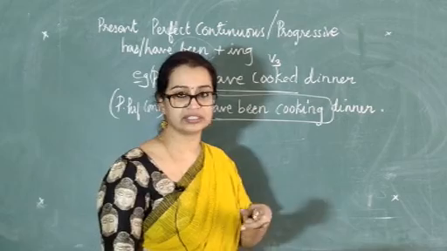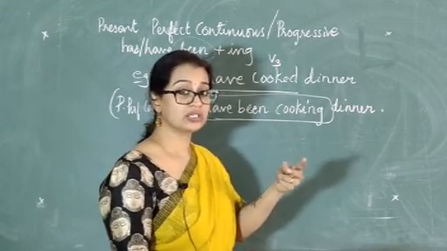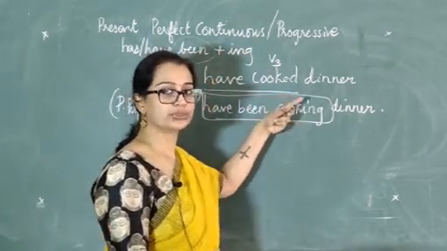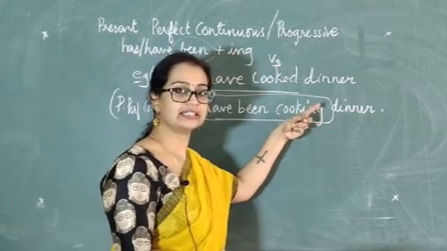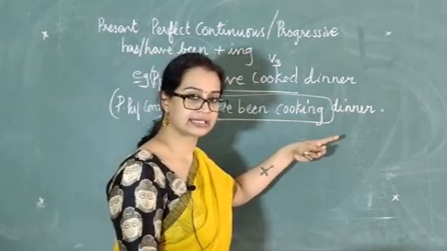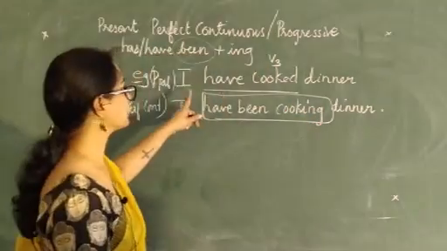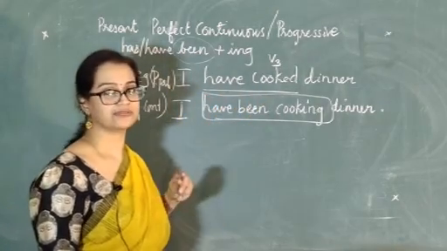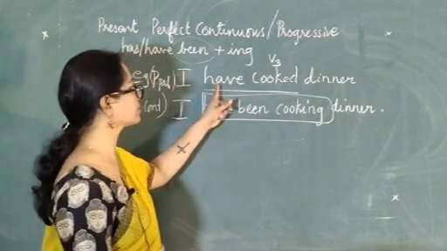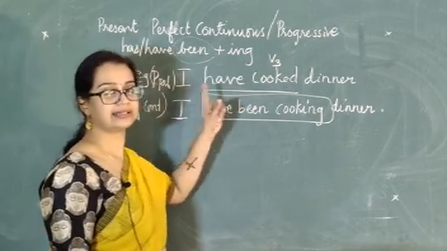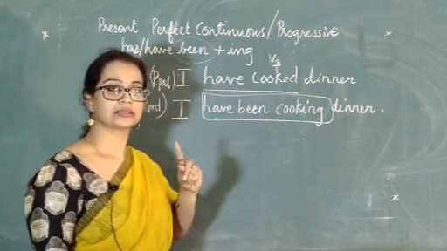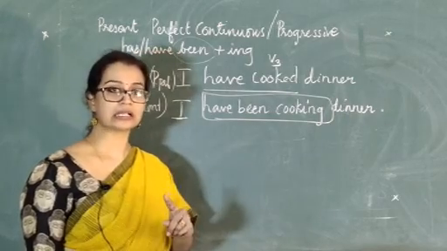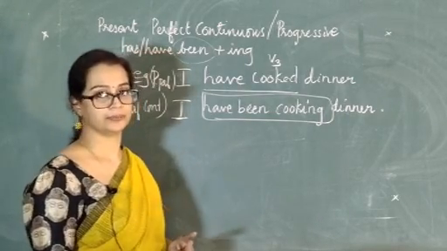We haven't started using where and when we should be using the present perfect continuous tense. I just told you the difference between present perfect tense and present perfect continuous tense. The first difference lies in the rule. In the present perfect tense, what is the rule? The rule is has or have plus the V3 form of the verb.